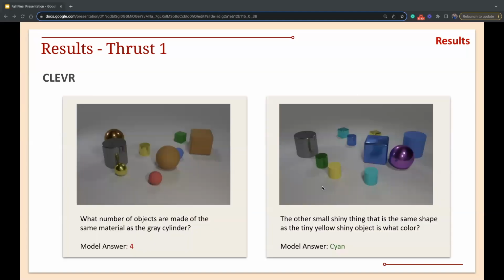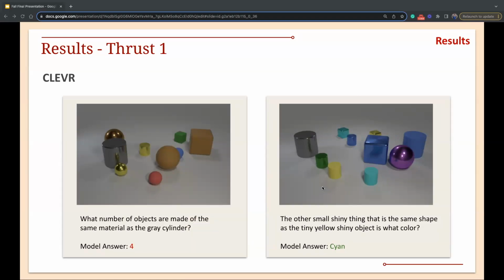Yeah, so looking at some real examples, let's look at the one on the right first. The question is: the other small shiny thing that is the same shape as the tiny yellow shiny objects is what color? So this is a synthetically generated image, and this is a fairly complicated thing to do. You need to see what shiny is, and you need to identify the shape, and you need to find out that the yellow shiny objects will basically have two in the back, right? So we see that the cyan cube is basically the answer to the color, cyan. So it's able to infer a fairly complicated relationship.